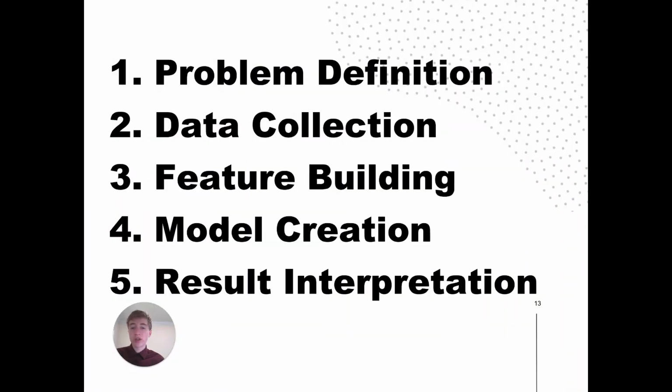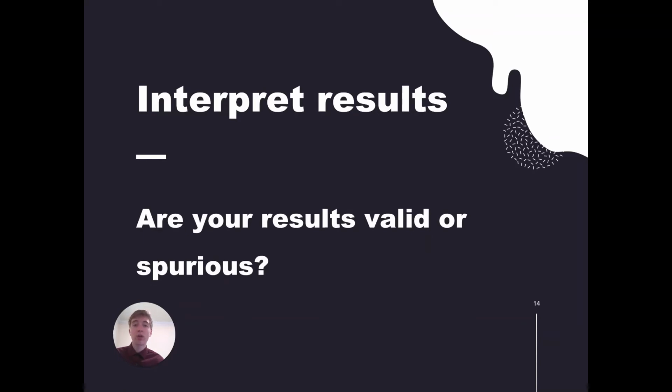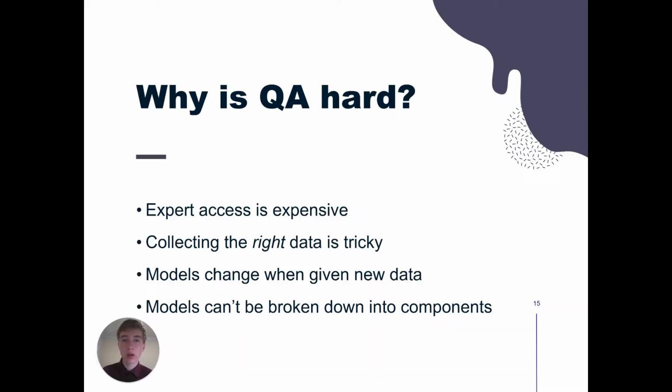And the final step is the result interpretation phase. So with quality assurance, you want to know, are your results valid or are they merely spurious? If you've been performing rigorous testing through every stage of development, congratulations. You are now far more confident that your model can produce valid results.